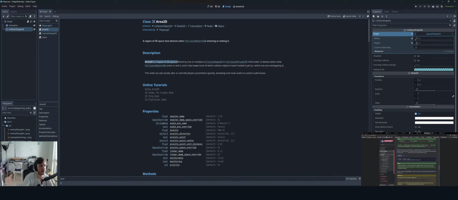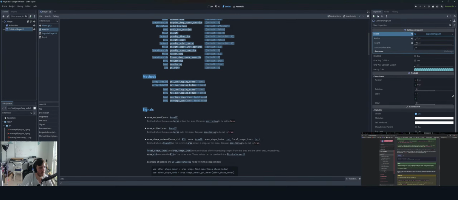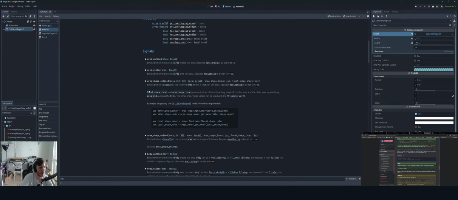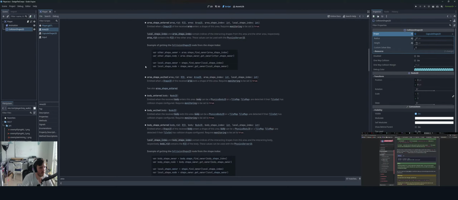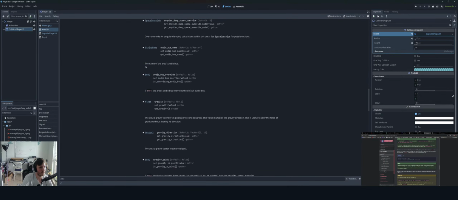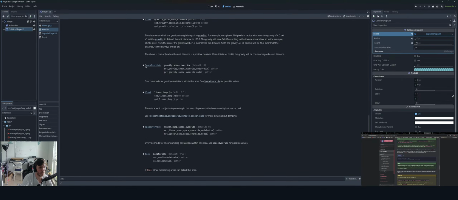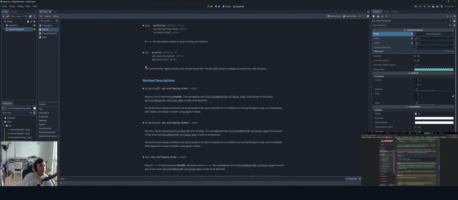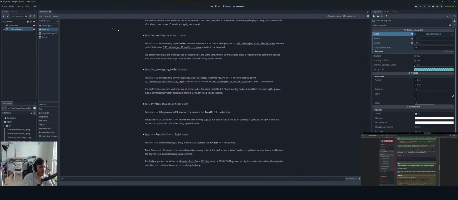So area 2D is this region of 2D space defined by one or multiple shapes, gravity, method detections.